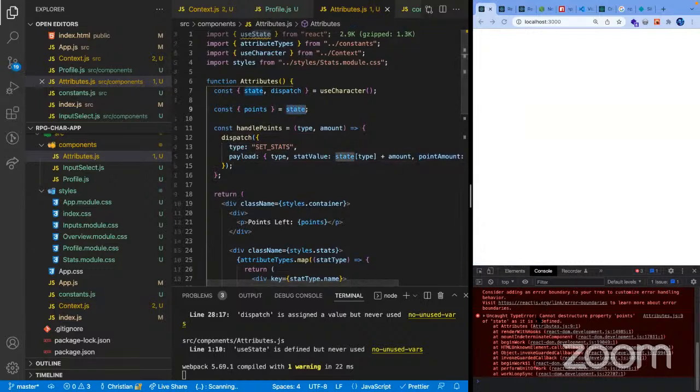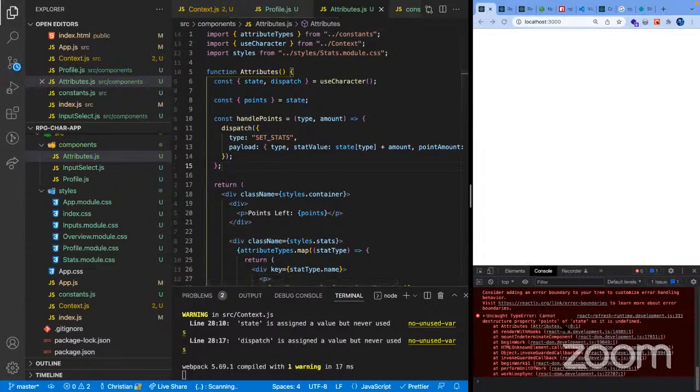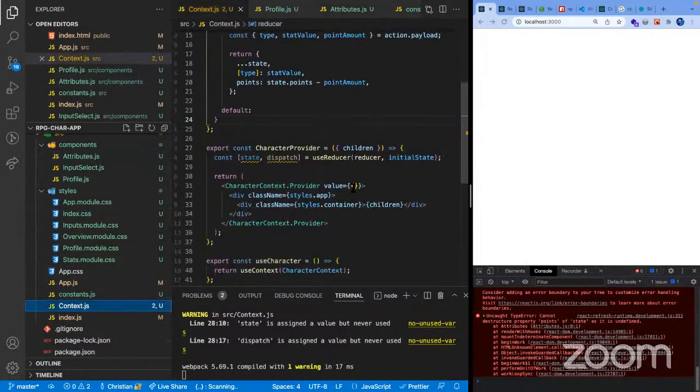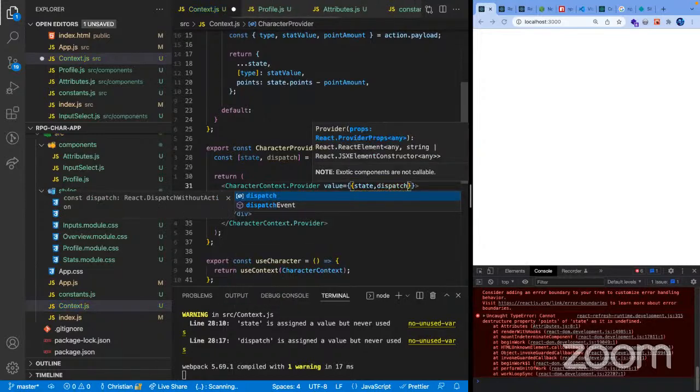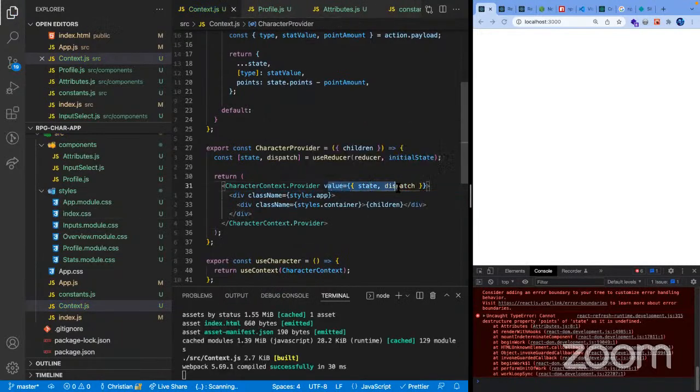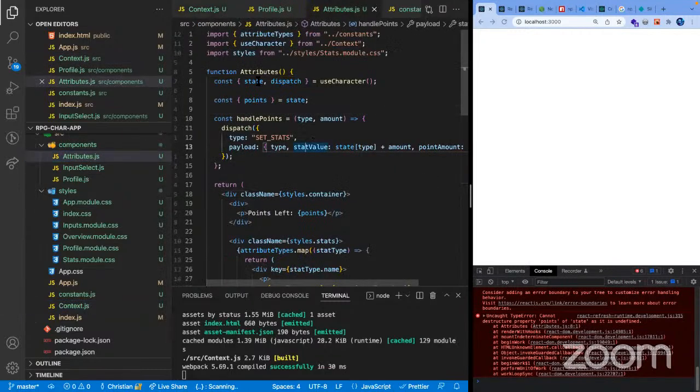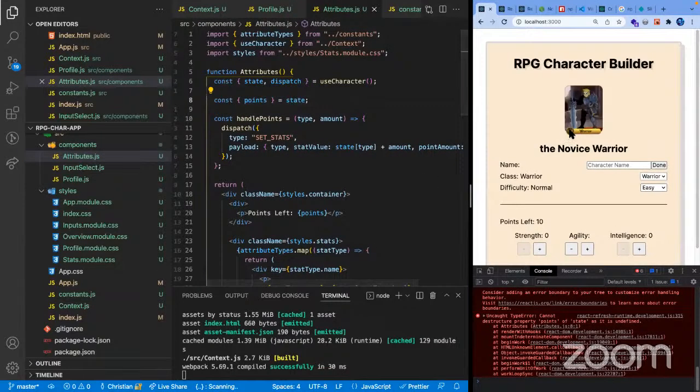So let's see attributes state. Cannot destructure property of points of state as it is undefined, use character. All right. We haven't passed in here the state and our dispatch. So all the values in here, which would be able to destructure from here, and then we're gonna use the state.